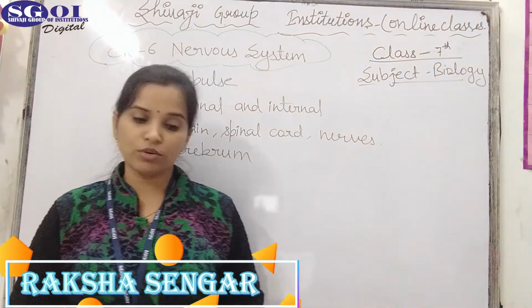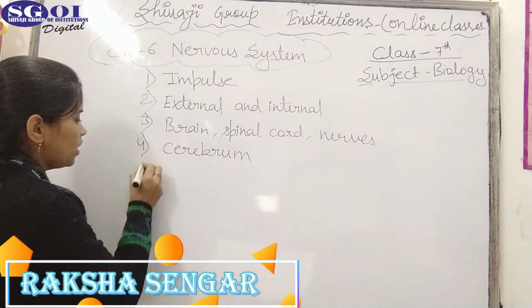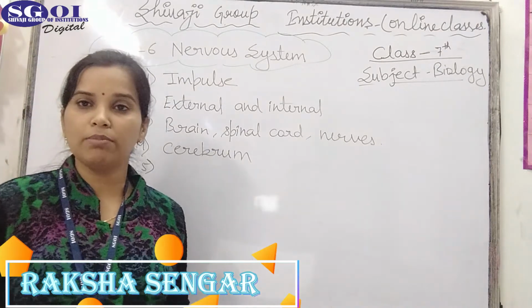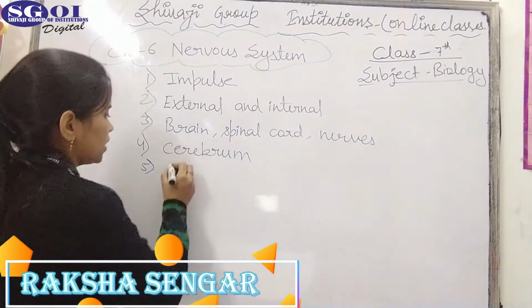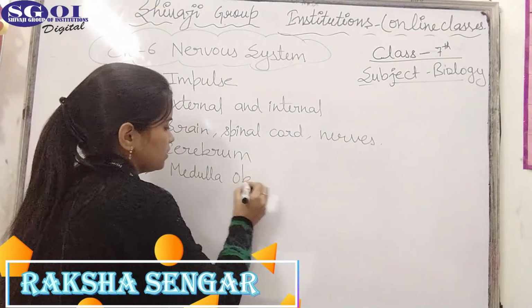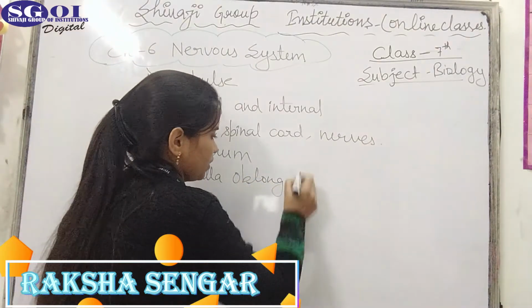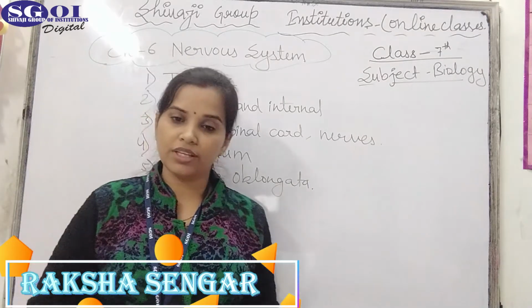Next is the fifth question. Heartbeat and breathing are controlled by. So heartbeat and breathing are the involuntary actions which are controlled by the medulla oblongata, which is also known as brain stem. So the right answer is medulla oblongata. It controls the involuntary actions like heartbeat and breathing.